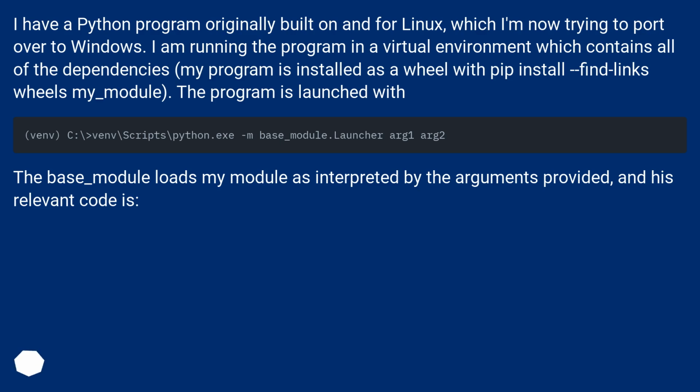My program is installed as a wheel with pip install --find-links wheels my_module.